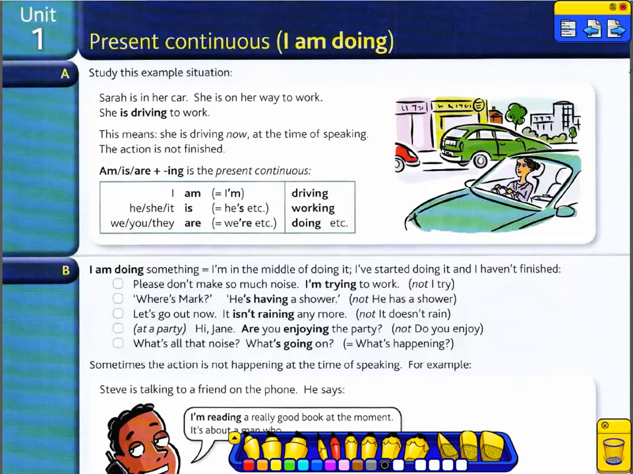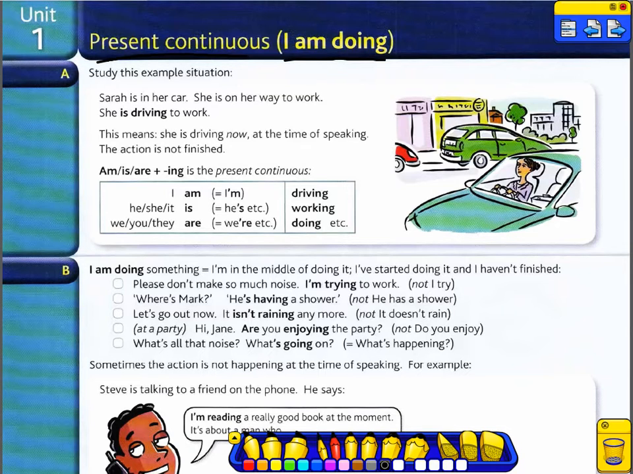Today we're going to take a grammar lesson. It's about the present continuous tense and the present simple tense and the differences between them. When do we use the present continuous and when do we use the present simple? So let's start with the present continuous. I am doing.